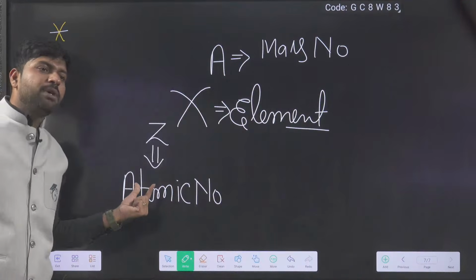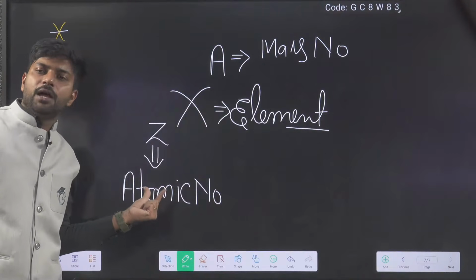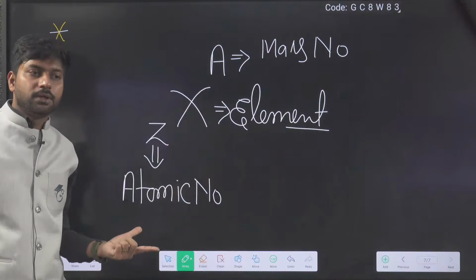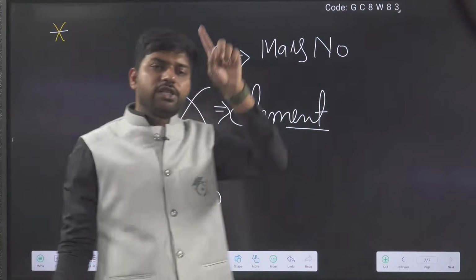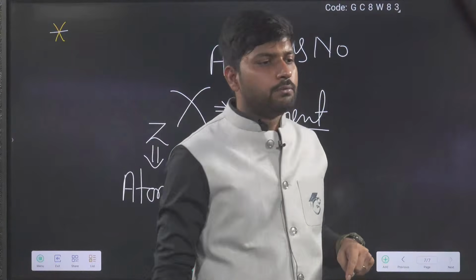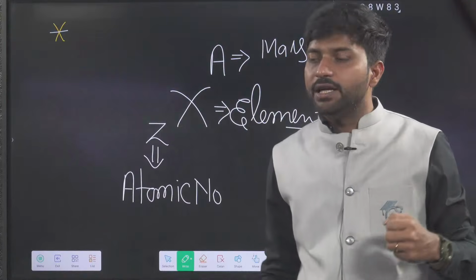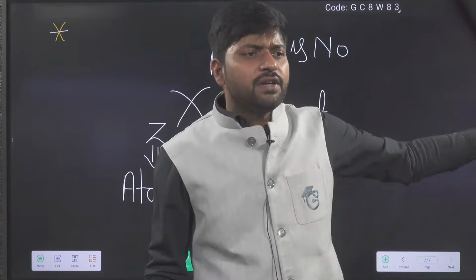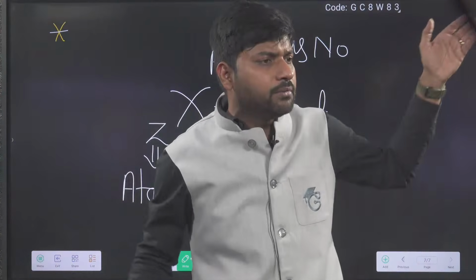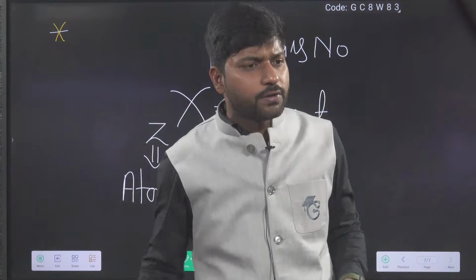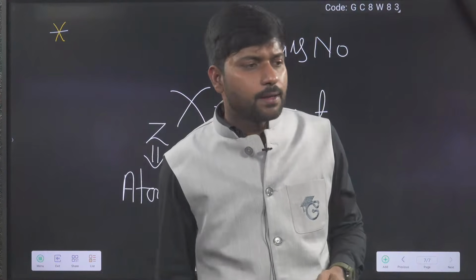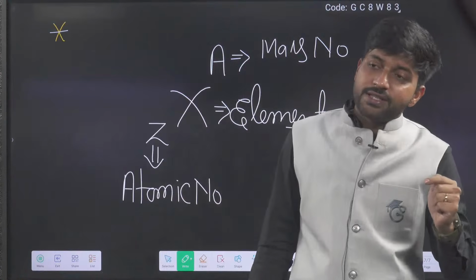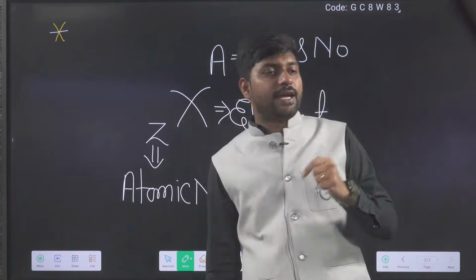Who decides the atomic number of any atom? If you have an idea: hydrogen atomic number 1, helium 2, lithium 3, beryllium 4, boron 5. What is the reason? Why have we given hydrogen 1, helium 2, lithium 3, boron 5? Number of protons. Yes, because now we know particles are available inside the atom.